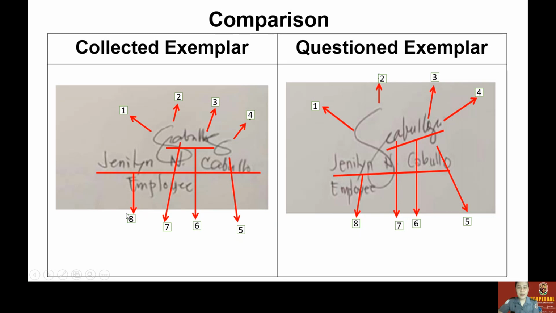In number 8, the alignment and the name written under the signature. The name here is aligned and consistent from the body of the letter, while the other one, it's not aligned and not consistent. Just like the number 6, the way the person signed, it's not consistent. It's not aligned.